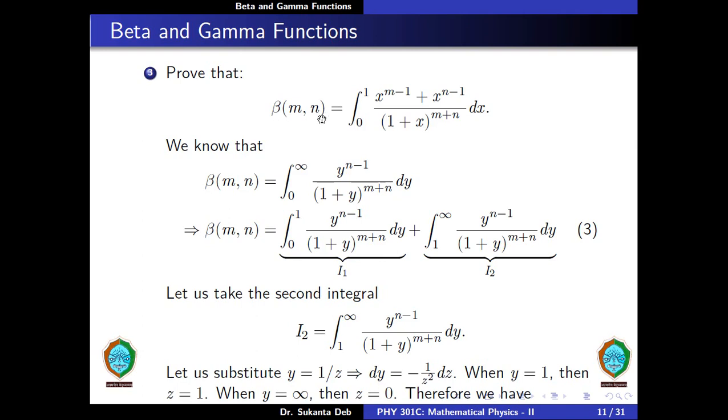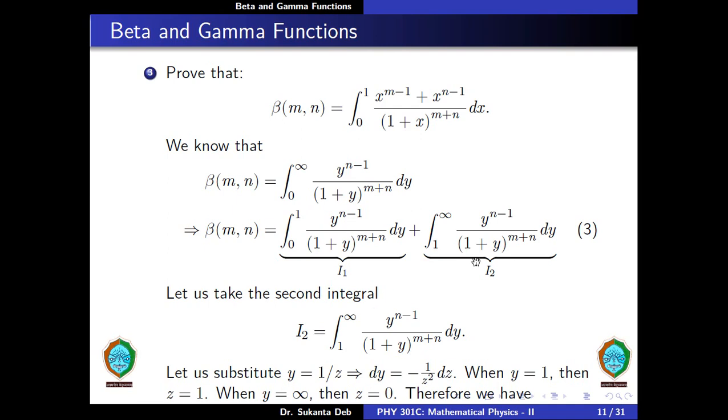Prove that beta of m comma n is equal to integration from 0 to 1 x to the power m minus 1 plus x to the power n minus 1 divided by 1 plus x to the power m plus n dx. Now we know that beta of m comma n is equal to integration from 0 to infinity y to the power n minus 1 divided by 1 plus y to the power m plus n dy. Now we can write this as beta of m comma n is equal to 0 to 1 y to the power n minus 1 divided by 1 plus y to the power m plus n dy plus integral from 1 to infinity y to the power n minus 1 divided by 1 plus y to the power m plus n dy.